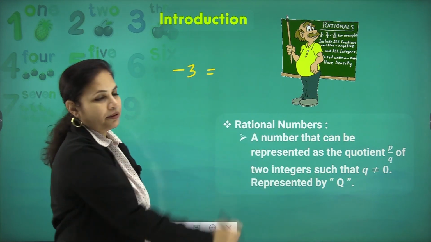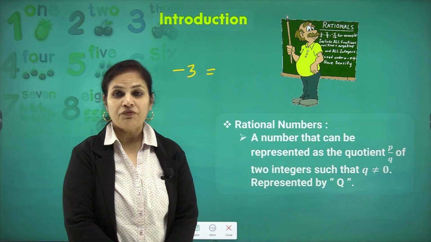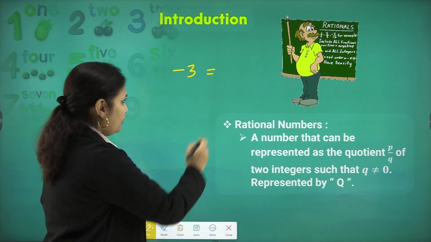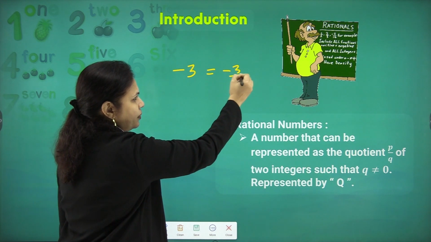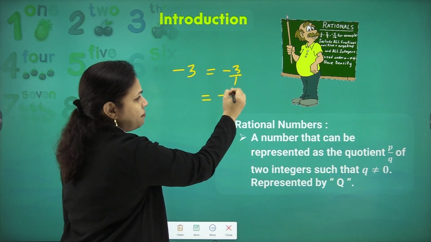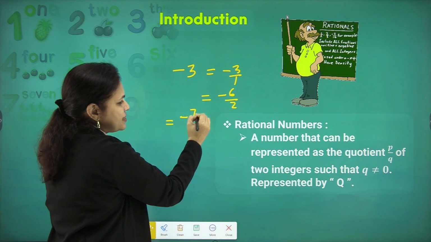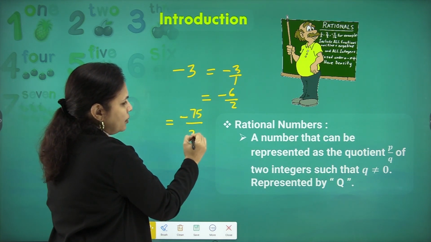How can I write minus 3 in the form of numerator upon denominator? I can write it as minus 3 upon 1. I can also write it as minus 6 upon 2. I can write it as minus 75 upon 25.